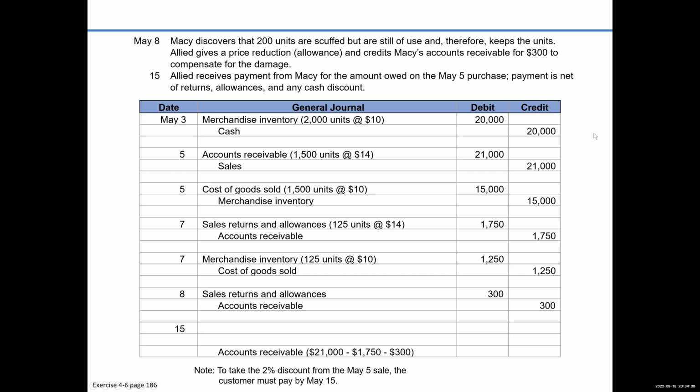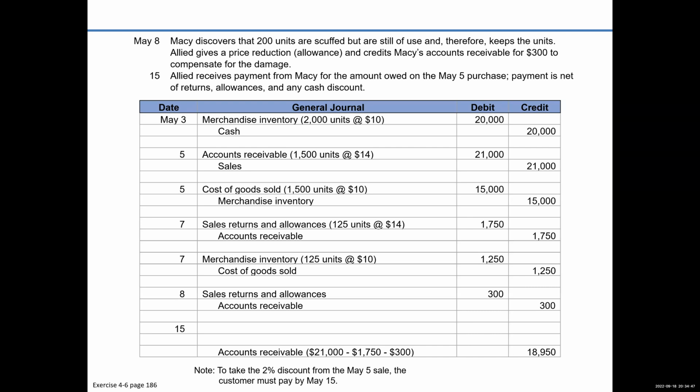Well, check this out. Originally, he owed us $21,000. See that? That's where we get the $21,000 right here. But then he returns some merchandise. He returned $1,750, right here. So that goes here, and then on the 8th, we gave him an allowance, which reduced the receivable by $300. So he really only owes us at this point $18,950. Now, does he have to pay us that full $18,950?